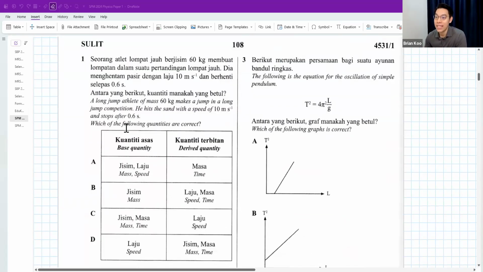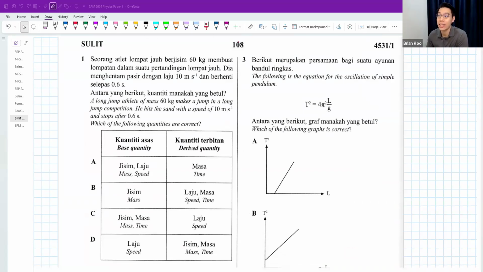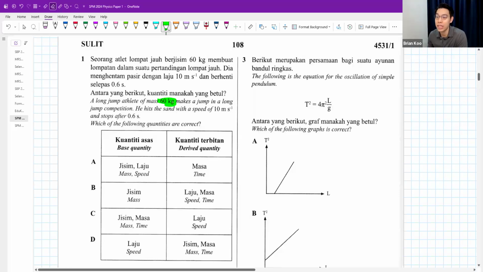A long jump athlete of mass 60 kg makes a jump in a long jump competition. He hits the sand at a speed of 10 meters per second and stops after 0.6 seconds. Which of the following quantities are correct? So you got base and derived.